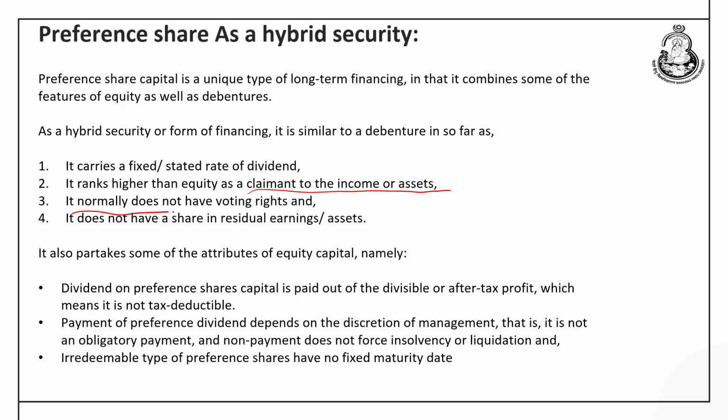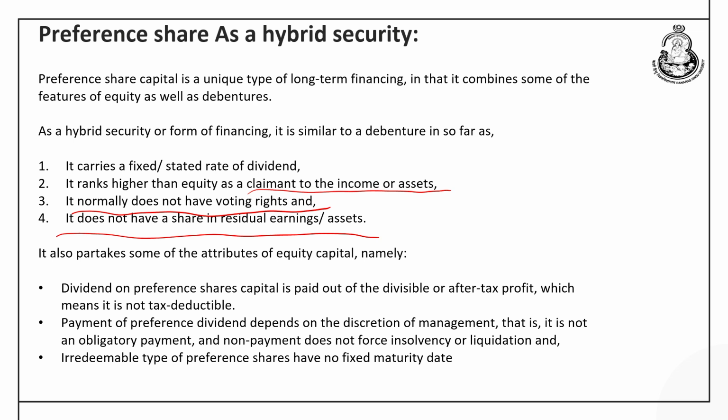Then in normal circumstances, the preference share does not carry any voting right, and so is the case with the debenture holders, and they normally do not have any claim or any share in the residual income or residual asset of the company.